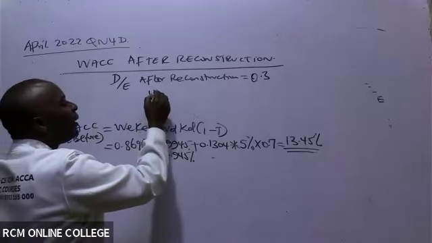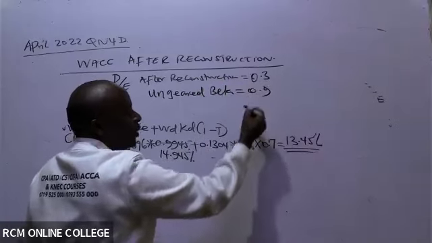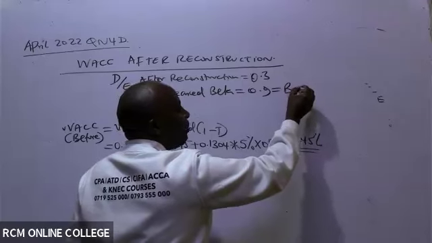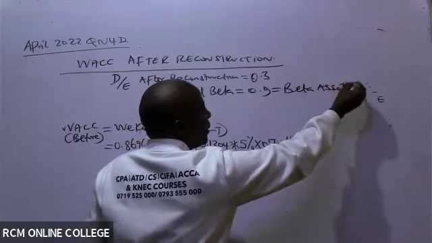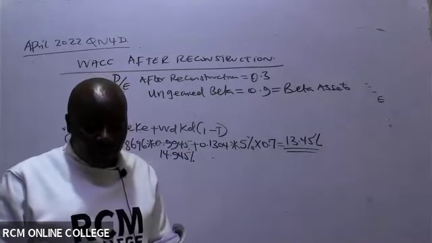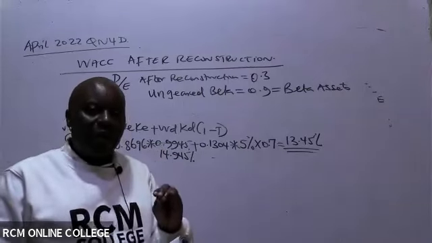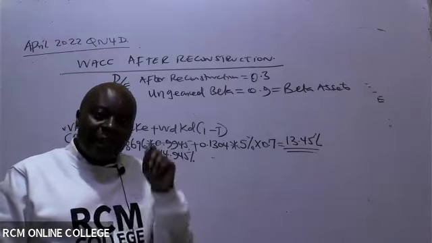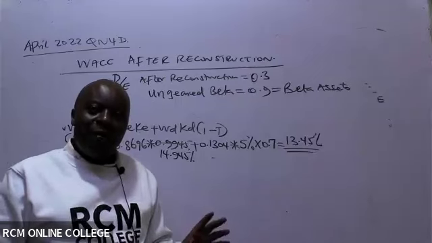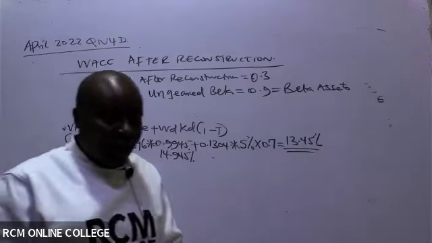Ladies and gentlemen, remember they have given me the ungeared beta. This never changes. For the students who came in a bit late, ungeared beta is known as beta assets, one and the same. If you look at paragraph number 1, Viwanda Manufacturers Limited current EPS is 5.0. The company has an asset beta of 0.9. We don't work with asset beta. We must change this asset beta, also known as ungeared beta, to the geared or leveraged beta.